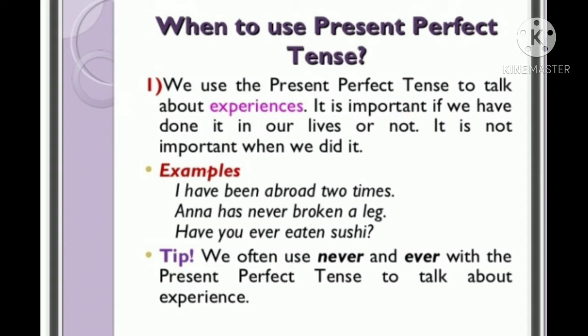I have been abroad 2 times. There is no mention about the time, only 2 times. That is only a reference. It must have happened in the past. Anna has never broken a leg. Next example, that talks about the experience. Have you ever eaten sushi? That's an inquiry, and all these talk about something that is related to the present. Also, it has the words never and ever. Never and ever can be used with present perfect tense.